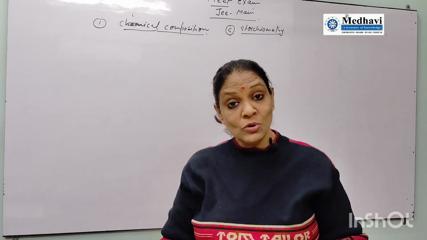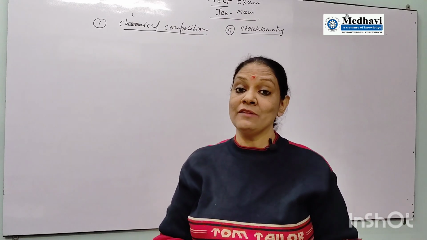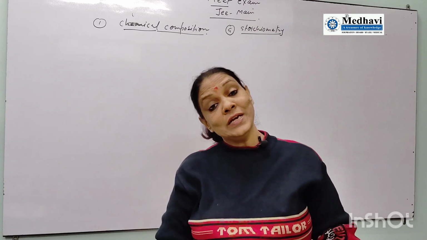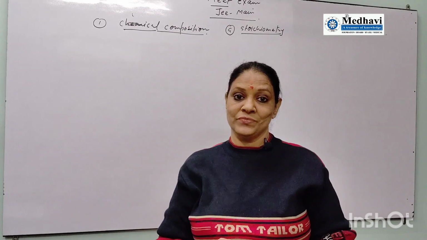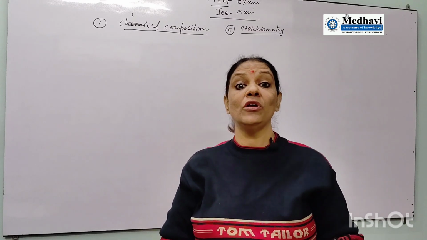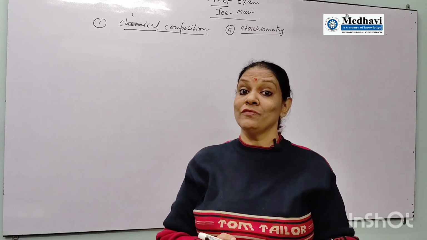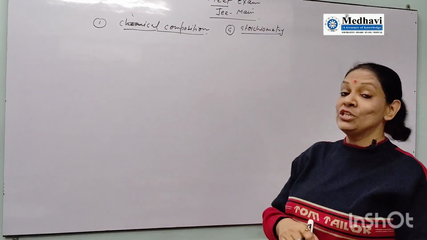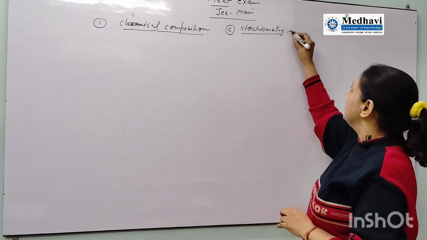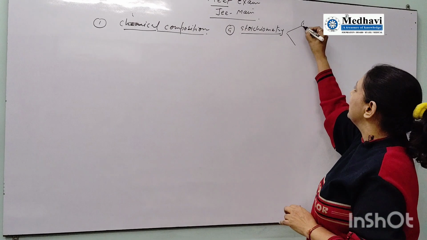In my previous video, I explained that for physics we need units and numerical things. But how are we going to measure chemicals? For this we need this branch, stoichiometry.